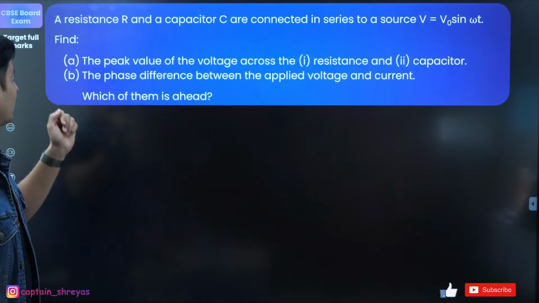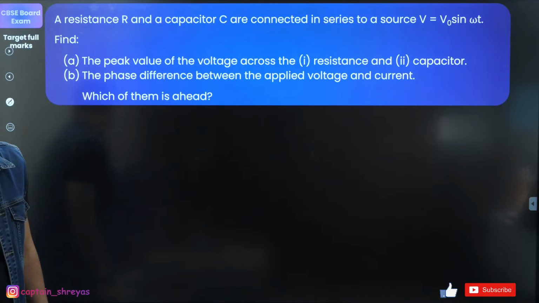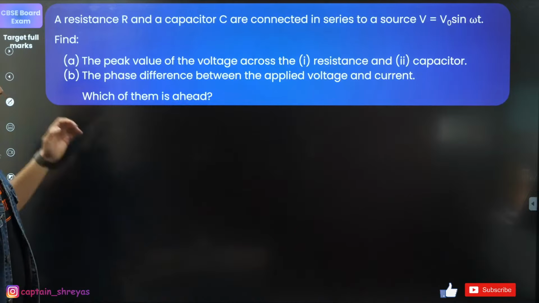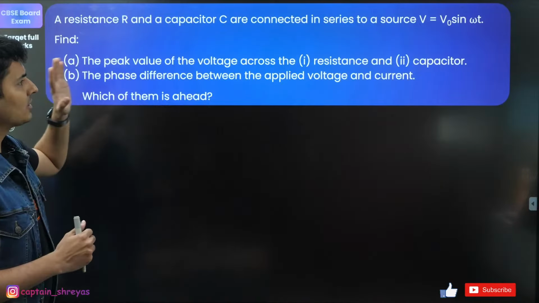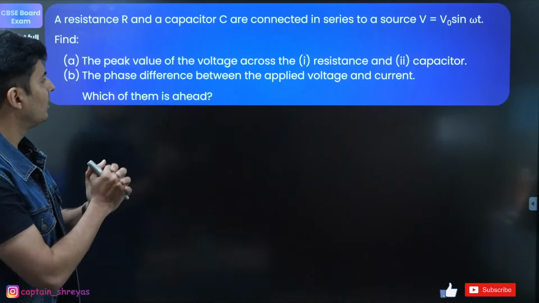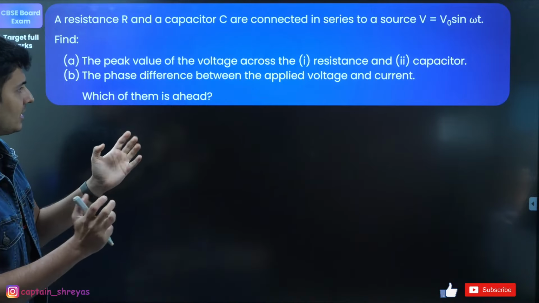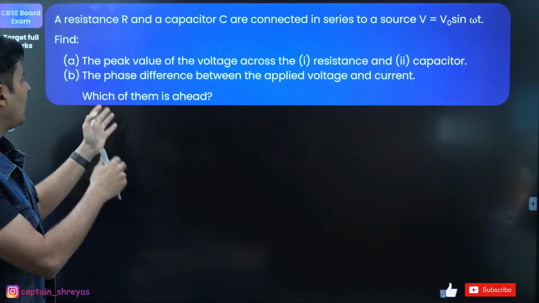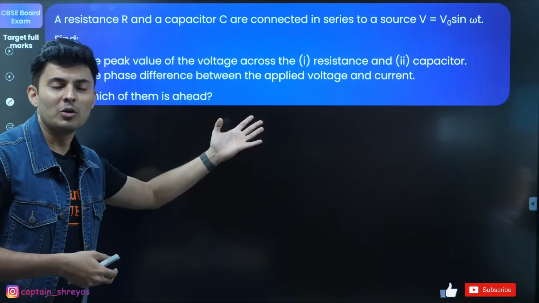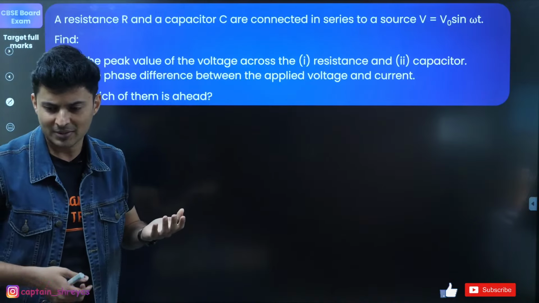Moving on to the next one. Coming up on your screen. Get ready. Let's go on. So what is this? A resistor and capacitor connected in series. Voltage is given. What is the max value of the voltage across the resistance and the capacitor? Phase difference between the current and the voltage, and who is ahead of whom. This is a very good numerical, can easily come for 3 to 4 marks.